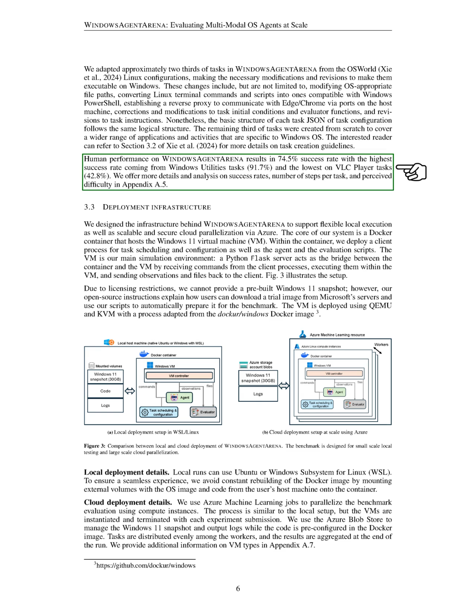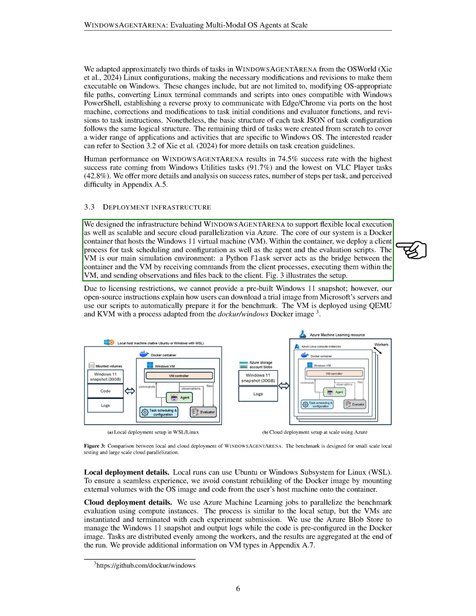Section: Deployment Infrastructure. In this section, we describe the infrastructure we created for WindowsAgentArena, which allows for flexible local execution and scalable, secure cloud parallelization using Azure. Our system is built around a Docker container that runs a Windows 11 virtual machine, VM.